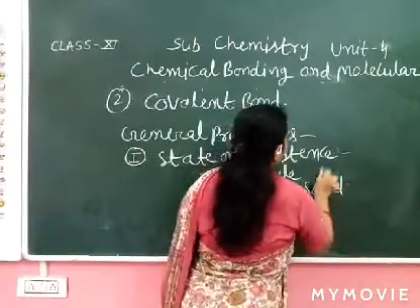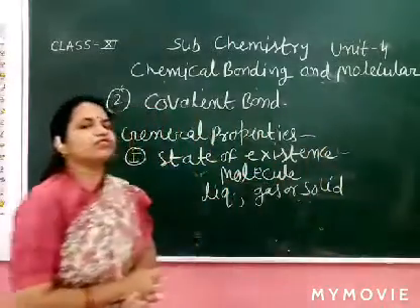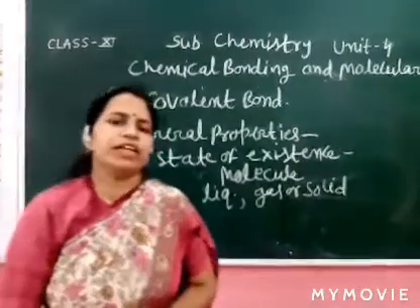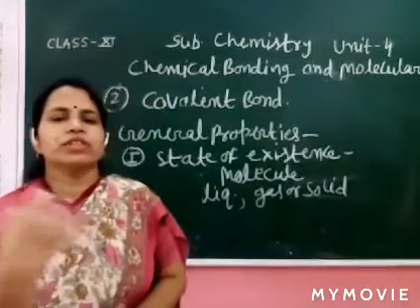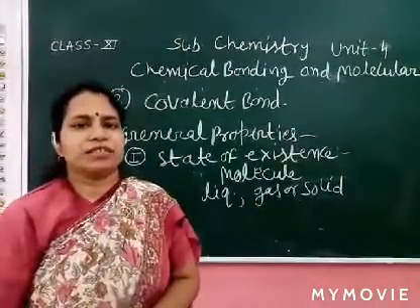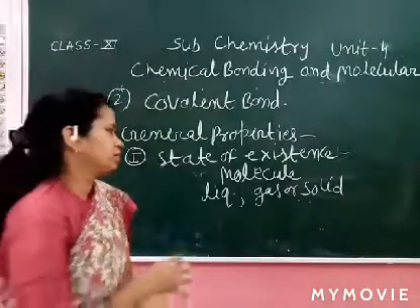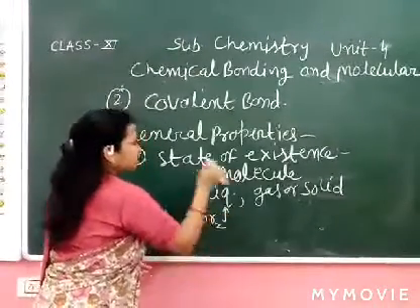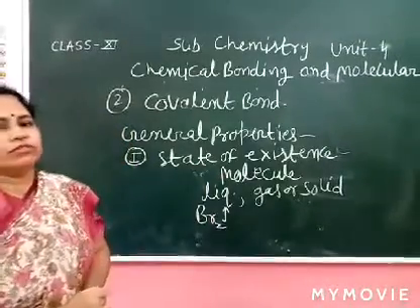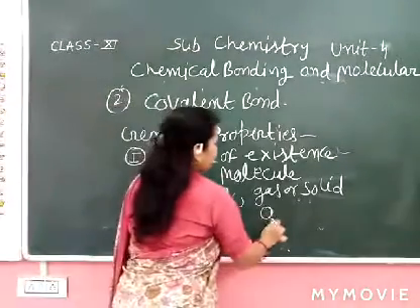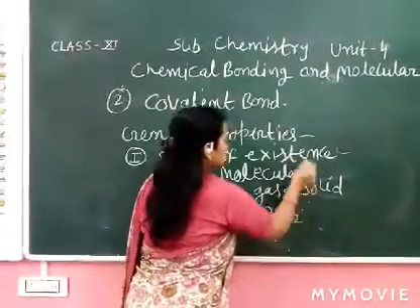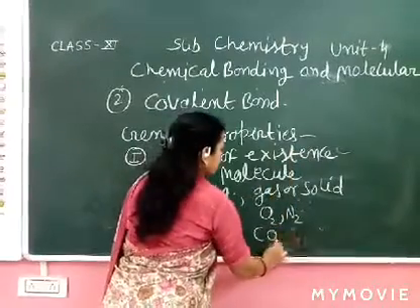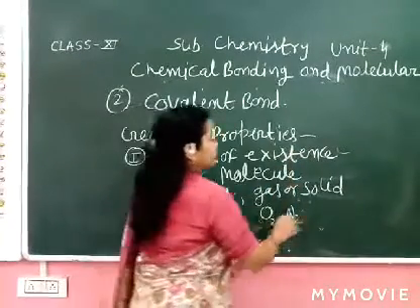Diamond is covalent. Do you know diamond? Diamond is solid. N2, O2, F2, all gases. Bromine is liquid. CO2 is a gas, SO2, there are many types of different gases.